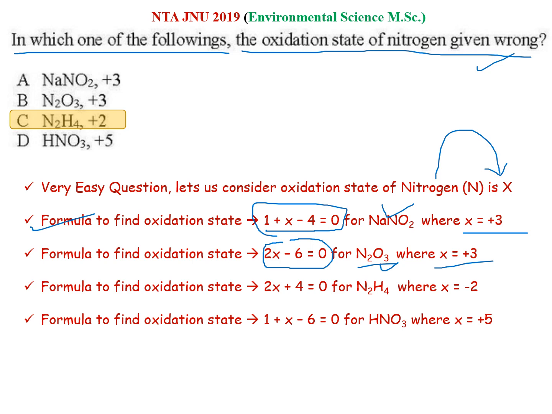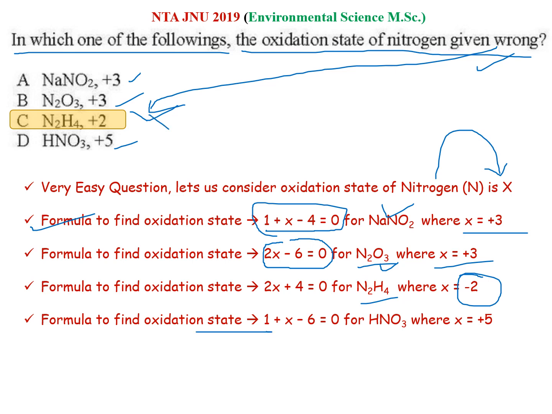Similarly, for N2H4 you will get minus 2, so this option is not correct as given, but it is our answer because it is given wrong. All of these others are correct oxidation states. Again, for HNO3 you get x equals +5, that is definitely correct. So these oxidation states are correct, while N2H4 with +2 is the wrong one. So the answer will be N2H4 +2.